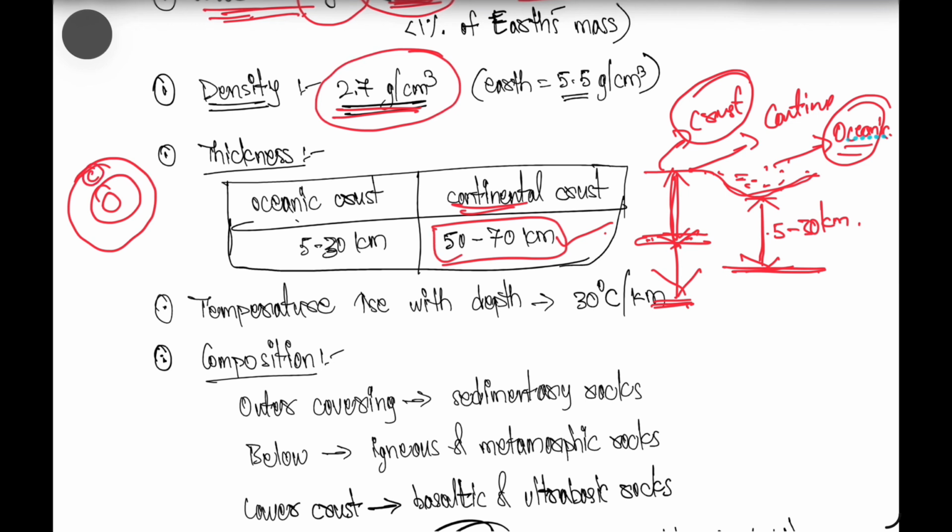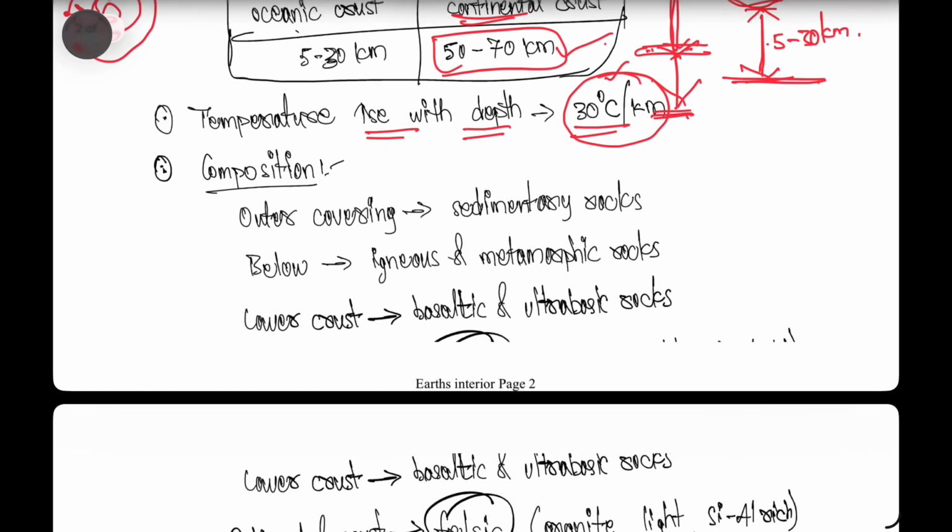If we travel from the surface to the inner regions of the crust itself, the temperature will increase with depth by somewhere around 30 degrees centigrade per kilometer. That means if we travel 1 kilometer deep into the earth, there will be a 30 degree increase in temperature. And now the composition of the crust.